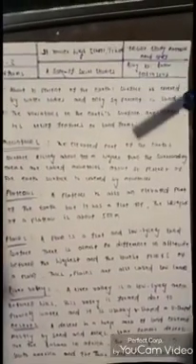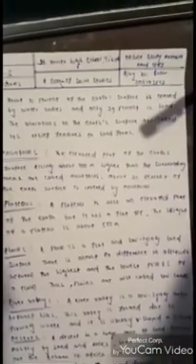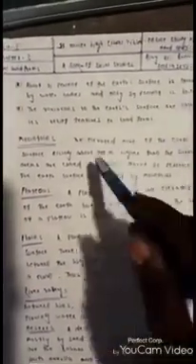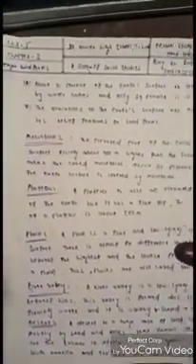First, about 71% of the earth's surface is covered by water. Out of 100%, 71% of the earth's surface is water and 29% is land. The variations in the earth's surface are called its relief features or landforms. What are mountains? The elevated part of the earth's surface rising about 900 meters higher than the surrounding areas is called a mountain. About 20% of the earth's surface is covered by mountains, and the rest, 80%, is plains, river valleys, deserts and plateaus.